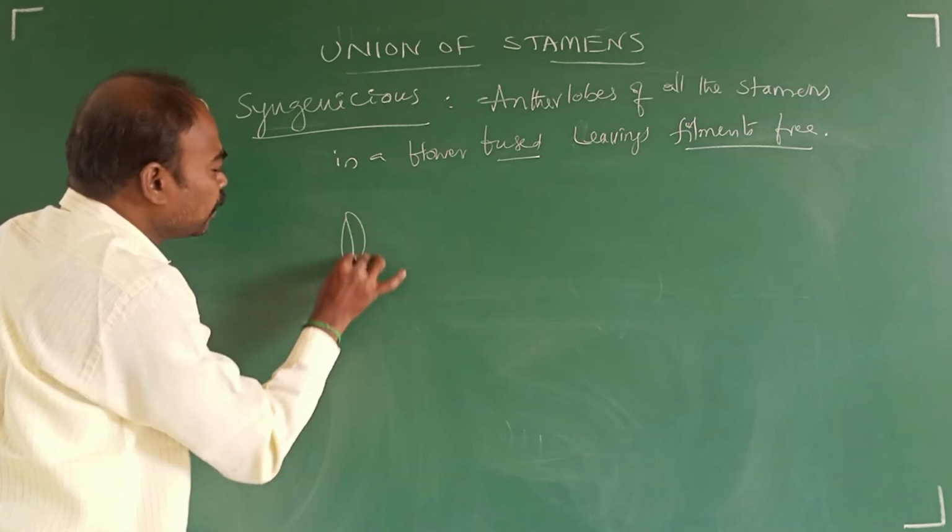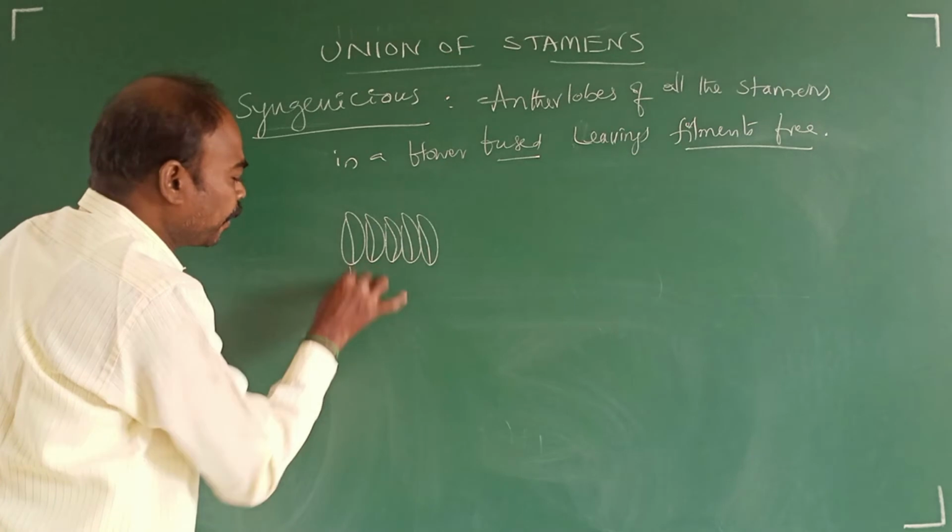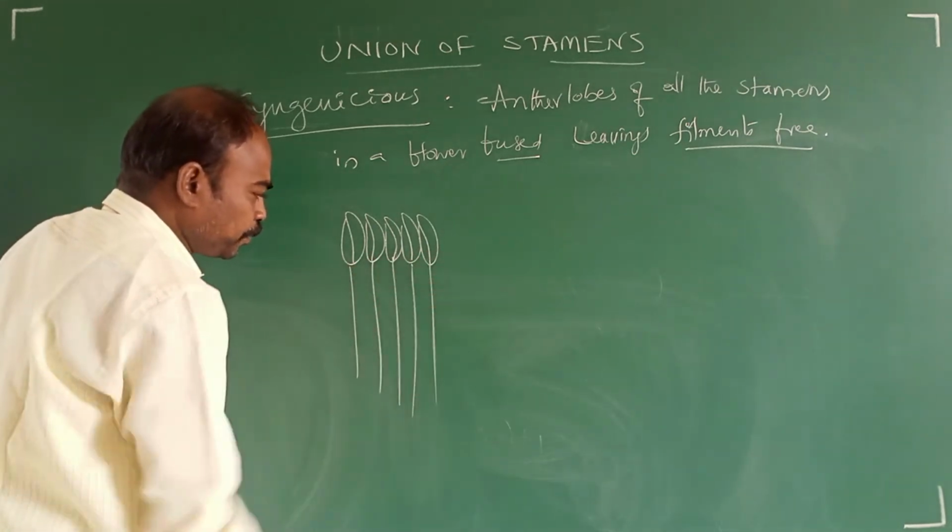Let us see here. Anther lobe 1, 2, 3, 4, 5. Filaments are free.